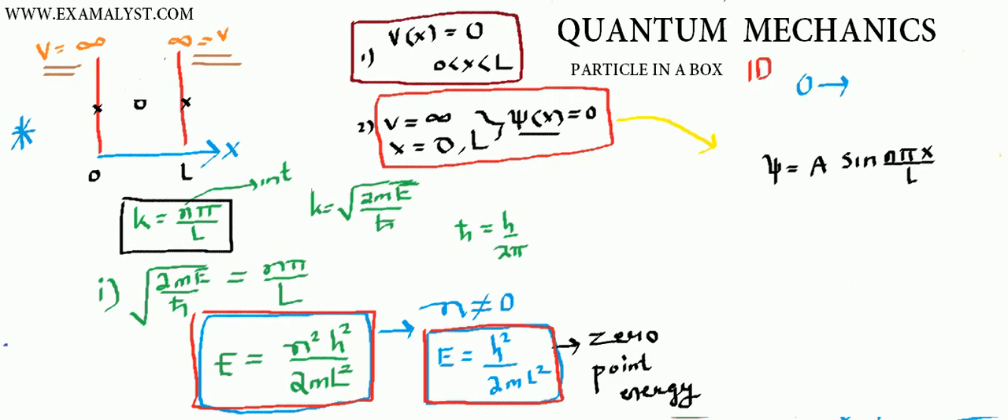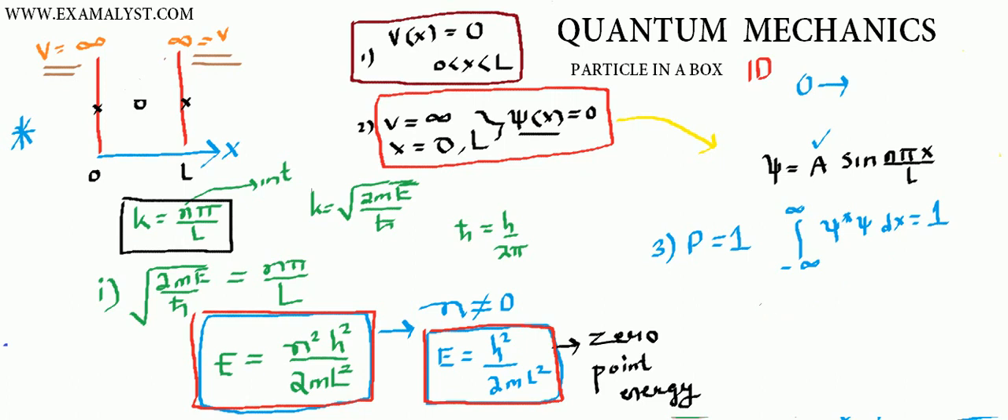But then the question is, what is A, and how to calculate this A? Then we will put one more constraint that is related to probability. We know that total probability is always 1. I mean, the particle has to be found somewhere in space. And we already defined probability as the integration from minus infinity to infinity of psi star psi dx, equals 1. So this is our probability statement.